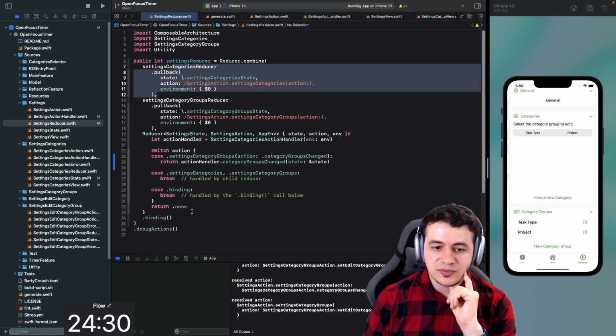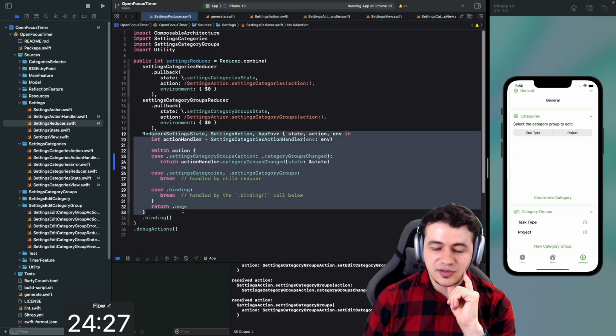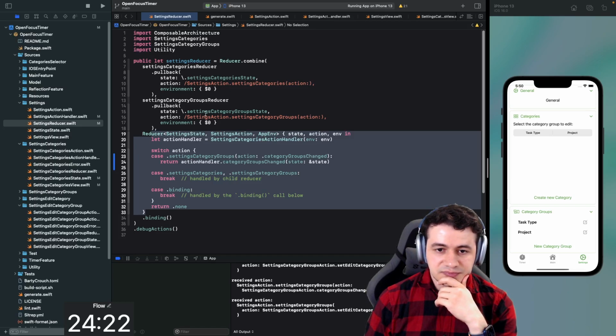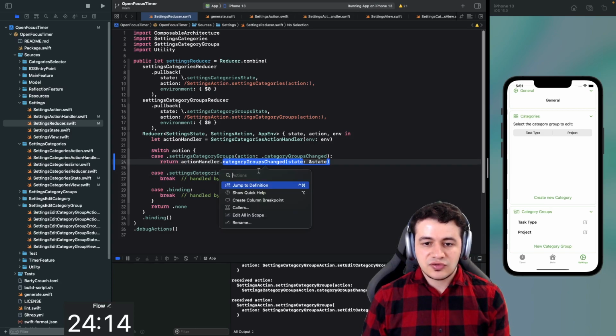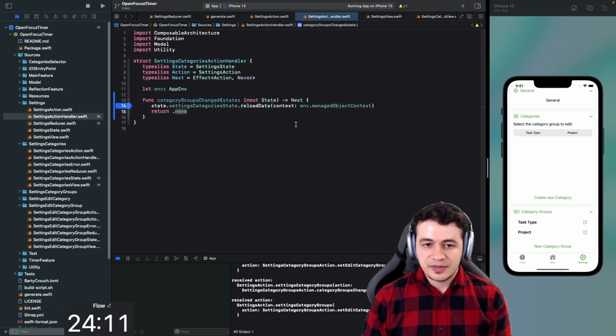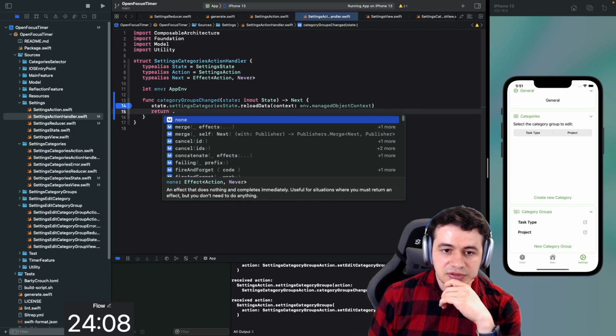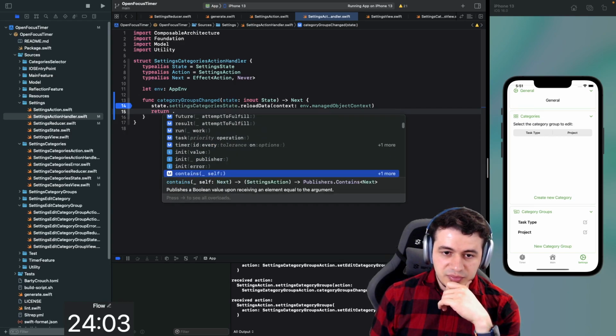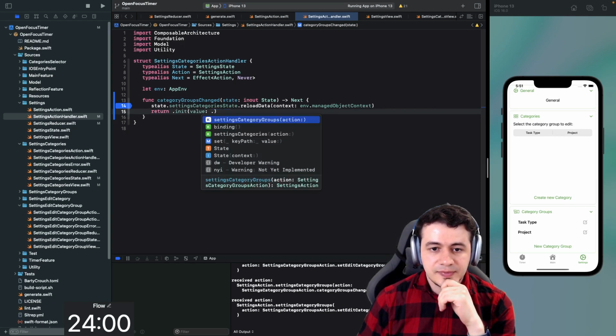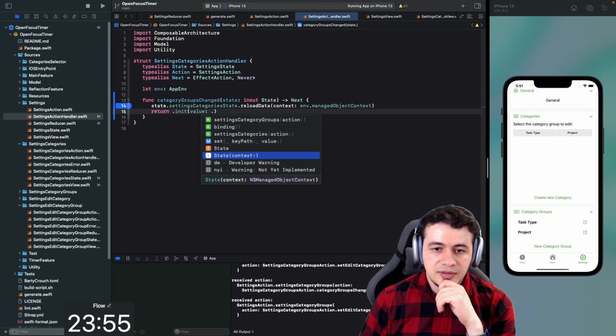If I move this down below the reducer of the settings itself, it will probably fix this, but then in some other situations we might run into problems. Because this is basically called after this is refreshing its view. That's what I'm guessing now, and mostly because this is not changing anything, because we're returning none here. Can we return something that is going to make sure that we do have something changed? I don't know what we can do here.